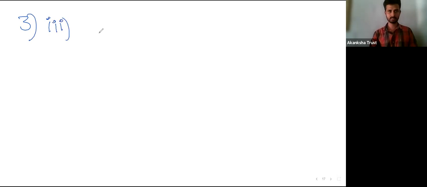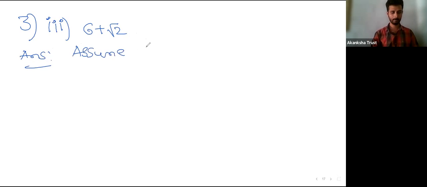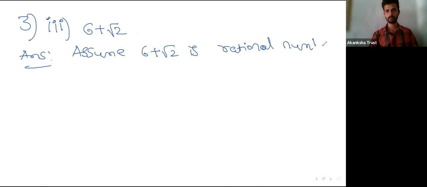Okay, so this is also the same thing. Here we have to prove that 6 plus root 2 is irrational. How can we prove this? Just assume that 6 plus root 2 is a rational number. Let a and b, where b is not equal to 0, be co-primes.